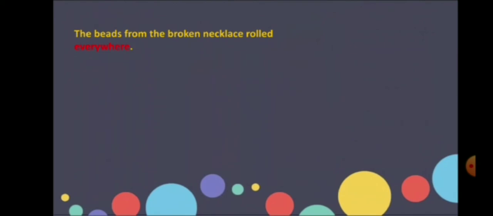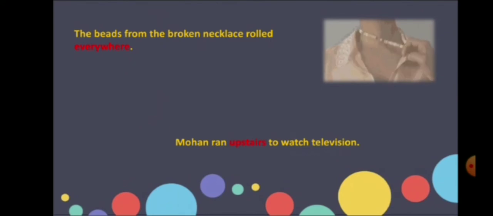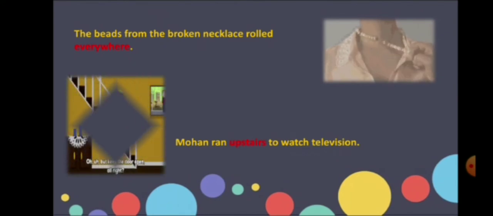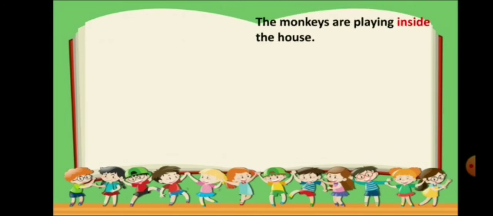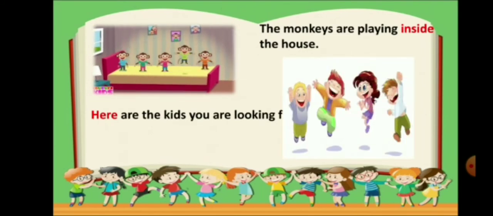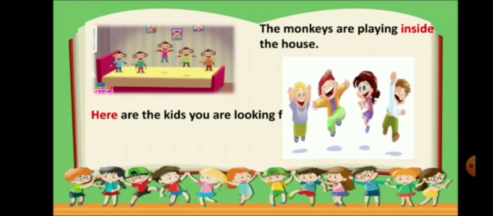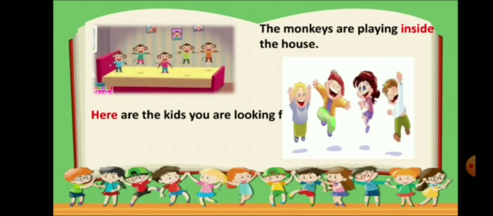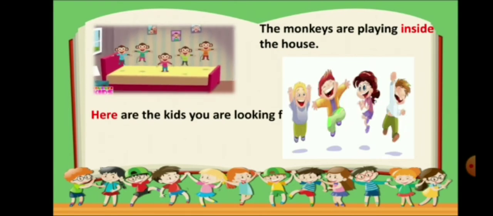The beads from the broken necklace rolled everywhere. Mohan ran upstairs to watch television. So here everywhere and upstairs are the adverbs of place. The monkeys are playing inside the house. Here are the kids you are looking for. So where are the kids? Here. Where are the monkeys playing? Inside the house. So inside and here are the adverbs of place.